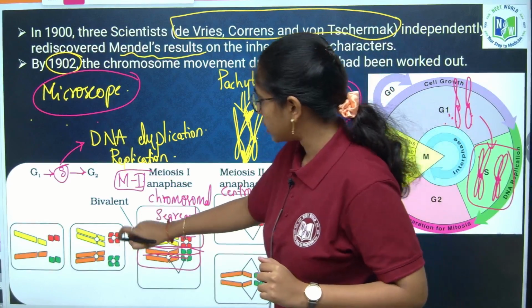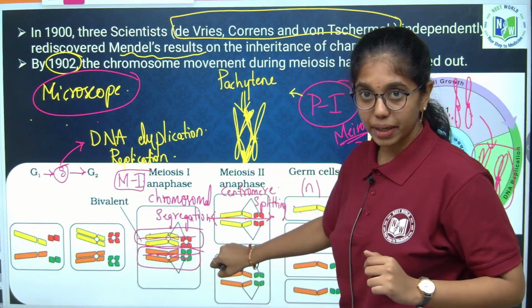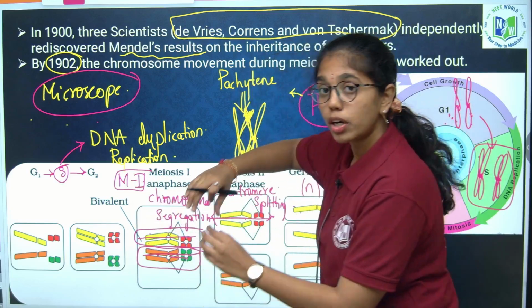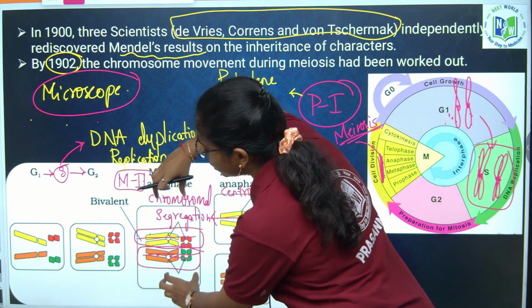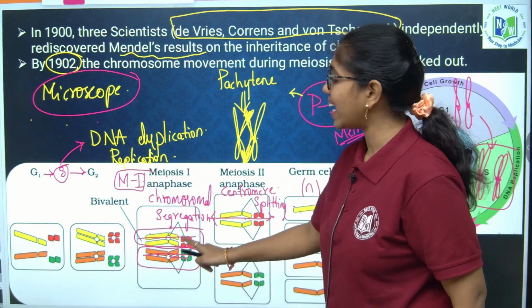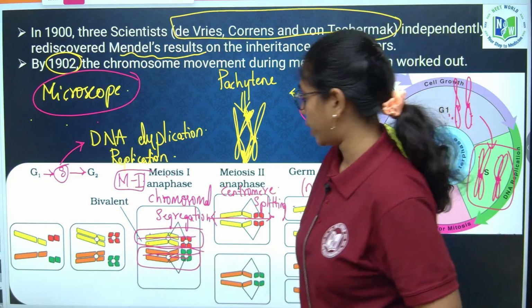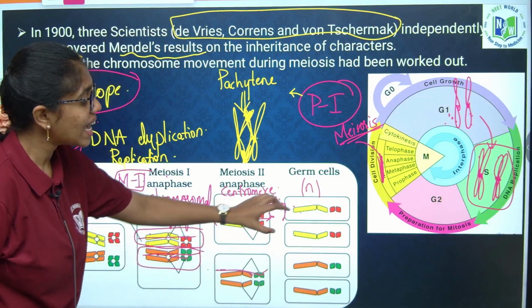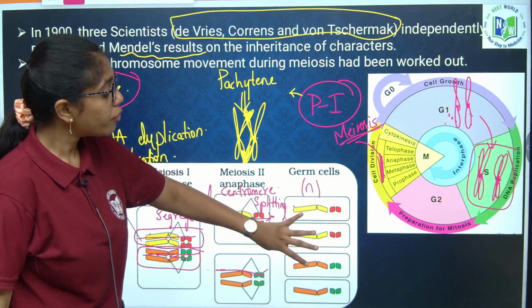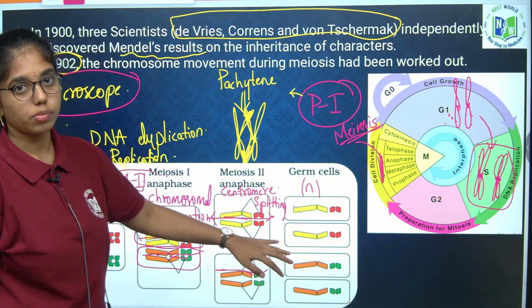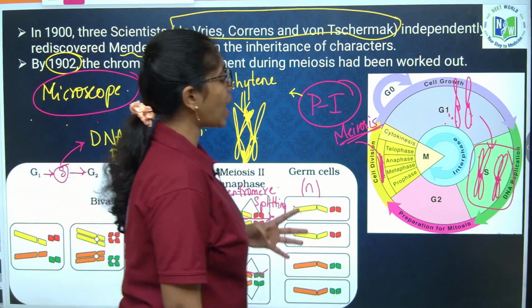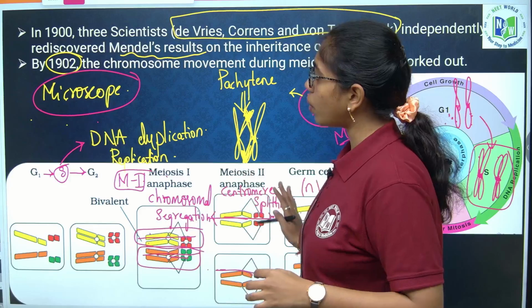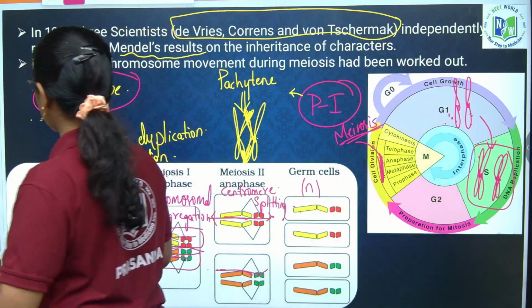In metaphase 1, a bimetaphasic plate is formed, which is transferred to anaphase 1. In anaphase 1, two sister chromatids move towards the opposite pole without any centromere splitting, most important. And in anaphase 2, centromere splitting happens, which leads to the formation of what? 4 haploid chromosomes, or 4 haploid daughter cells. This is what happens in the cell cycle.